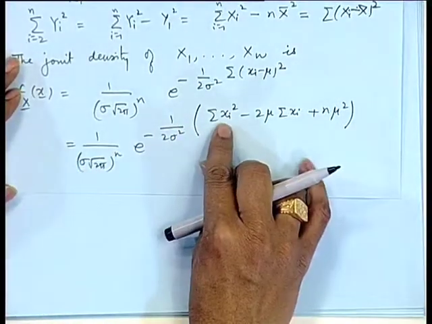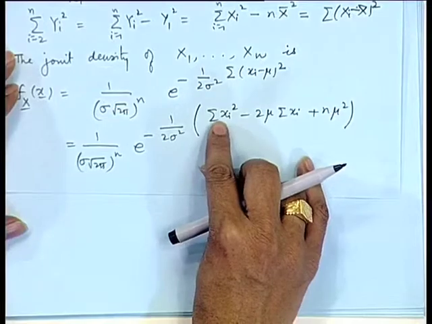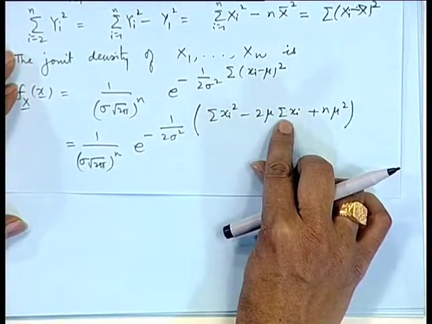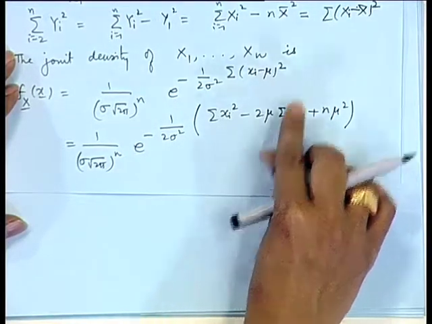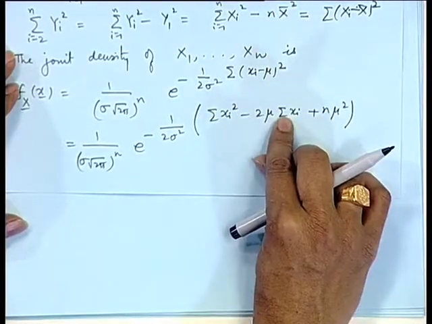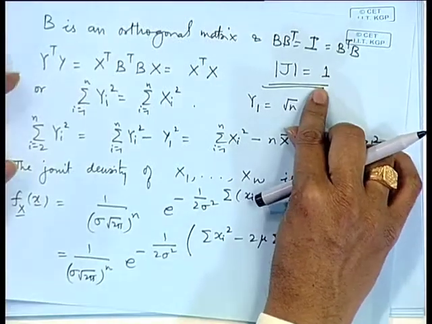In the density of x_1, x_2, ..., x_n, let us substitute the transformed values in terms of y_i's. So, sigma x_i square will become sigma y_i square, and this sigma x_i is nothing but n x bar. Now, x bar is y_1 by root n. So, this also we can substitute and multiply by the Jacobian of the transformation, that is unity.